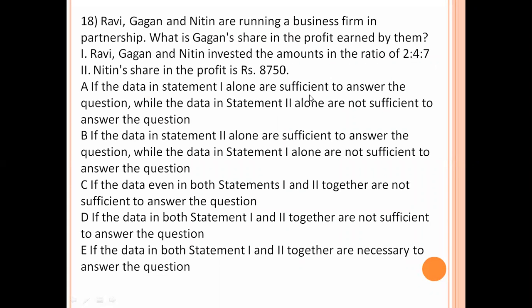If the data in statement 1 alone are sufficient to answer the question, no. If the data in statement 2 alone are sufficient to answer the question, no. If the data in either statement 1 or 2 alone are not sufficient, no. Both are needed. That means if the data in both statement 1 and 2 together are necessary to answer the question, option number E is the right answer. So whenever both points are needed to answer this question, option number E is the right answer.